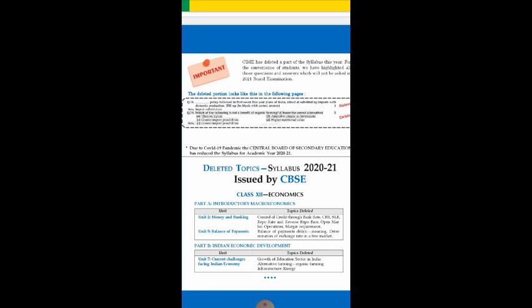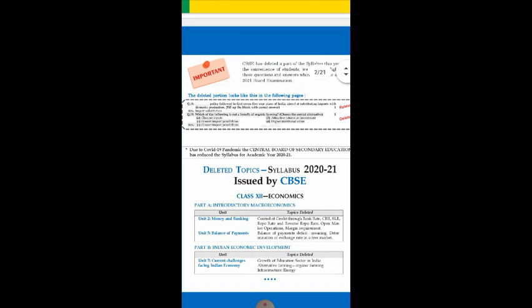Question number 19 is asking which of the following is not a benefit of organic farming. So you can see here that organic farming is not in our syllabus anymore in this session. So this is out of the syllabus, or deleted from the syllabus of this year in Class 12th. I hope you understand and you will plan your preparations accordingly.